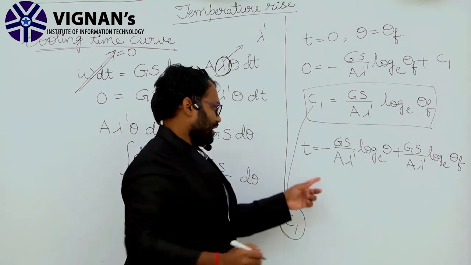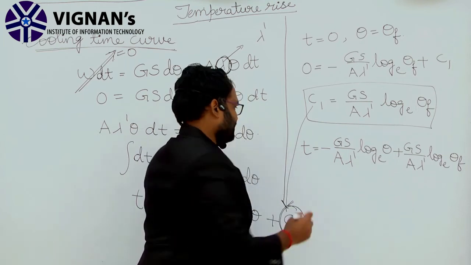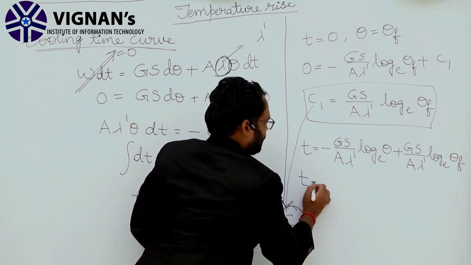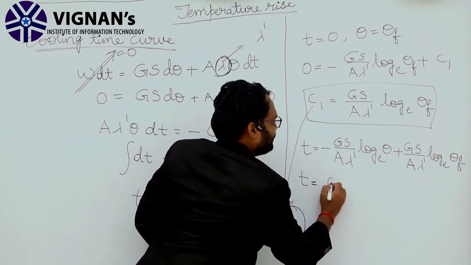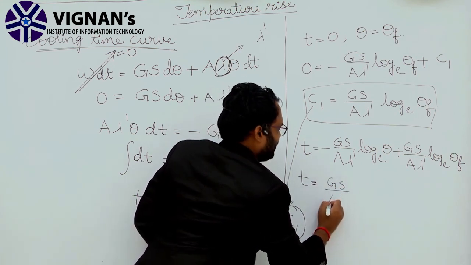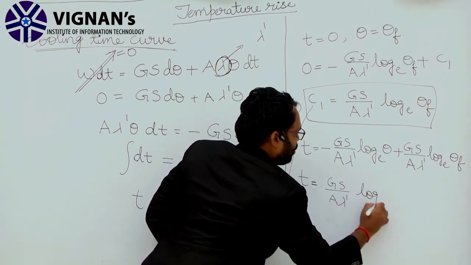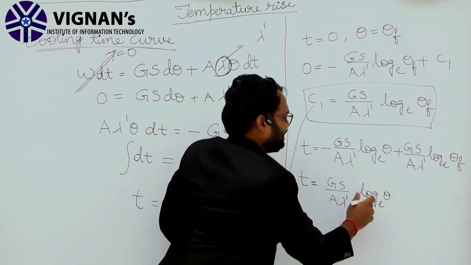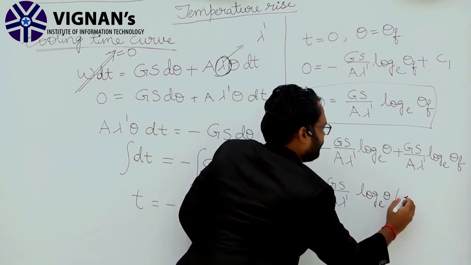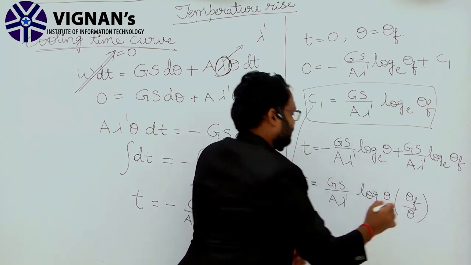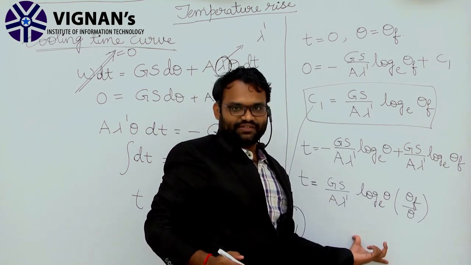Clear? Now simplifying this expression, t equal to Gs by A lambda dash log e of theta f by theta. Some logarithmic simplification I have done.